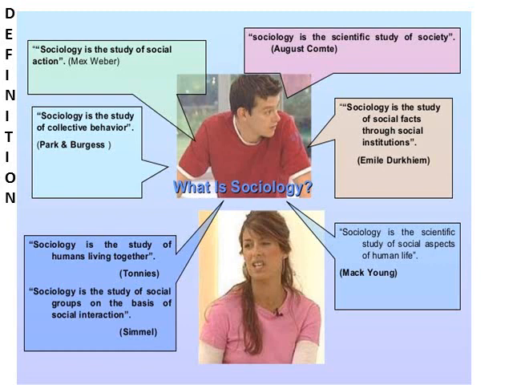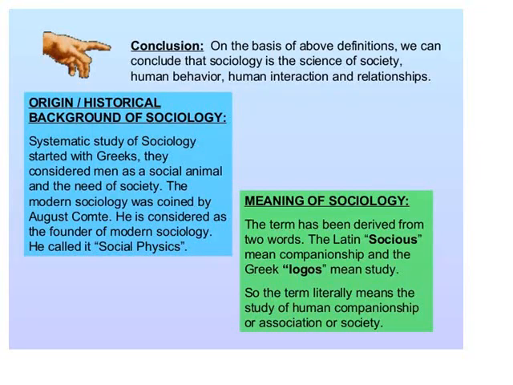Another, sociology is the study of human living together. Sociology is the study of social groups on the basis of social interaction. So concluding all these definitions, here lies a conclusion. On the basis of the above definitions, we can conclude what all these scholars have talked about in these definitions: sociology is the science of society, human behavior, interaction, and relationship. All these definitions are talking about these things. What? Science of society, human behavior, and human interaction and relationships. So this is the crux of all these definitions.